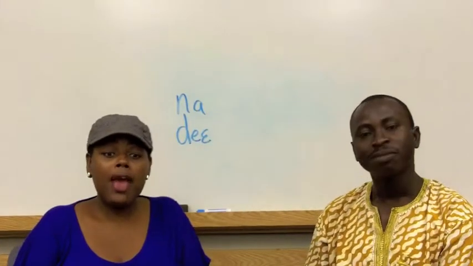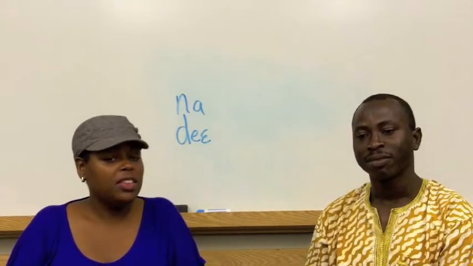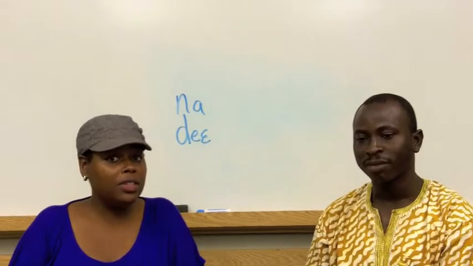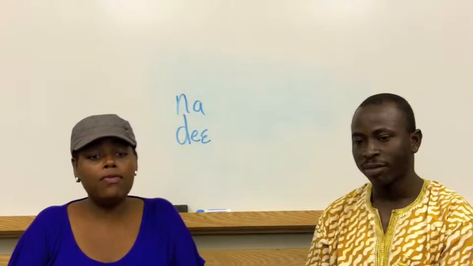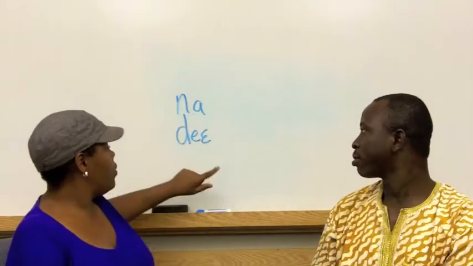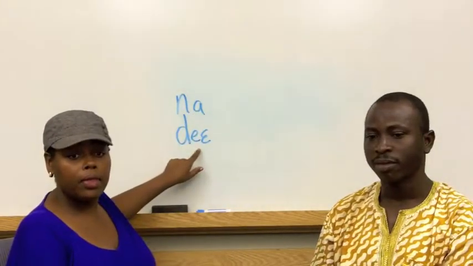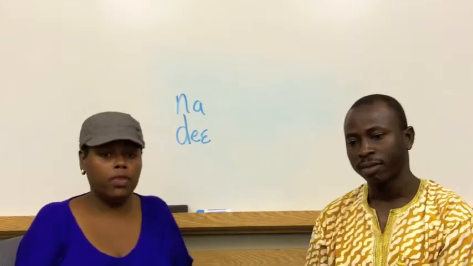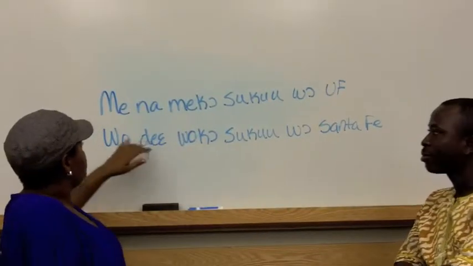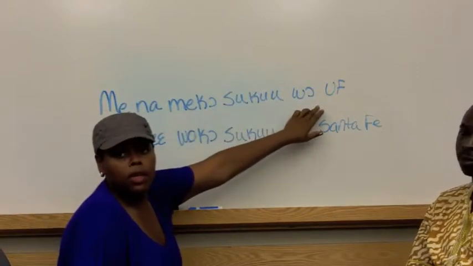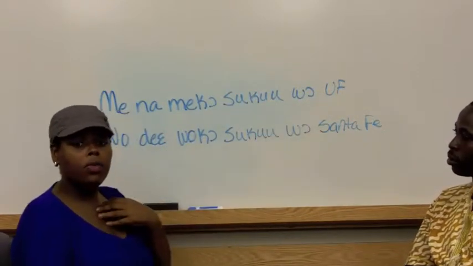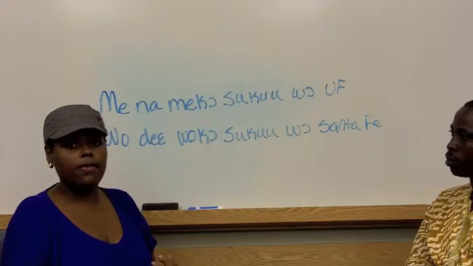A question you may be asking yourself now is, is there a time when the pronouns are not written together? We shall learn that when the pronoun is followed by forms like na or die, they are not written together with the verb. So in this sentence, we have me na me ko suku wo UF, which translates to I am the one who goes to school at UF.